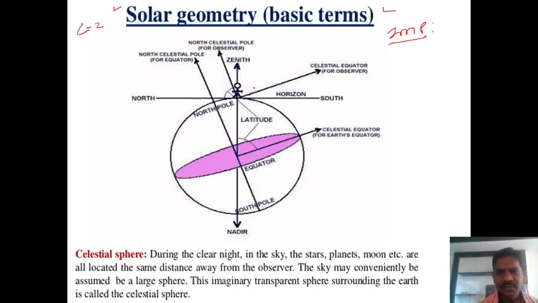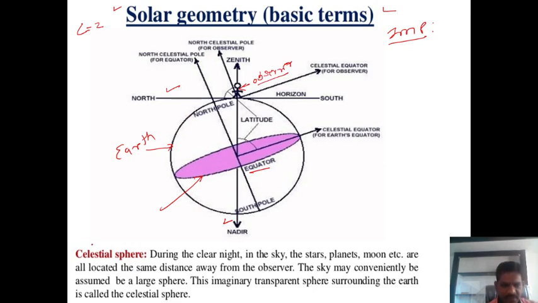So let's discuss here. Suppose this is the earth. This is the north pole position. This is the south pole position. And this position is nothing but the equator. Here some concepts will be given. Suppose this is the observer. If you observe, this position is the observer. All observers are situated here on the earth's surface.